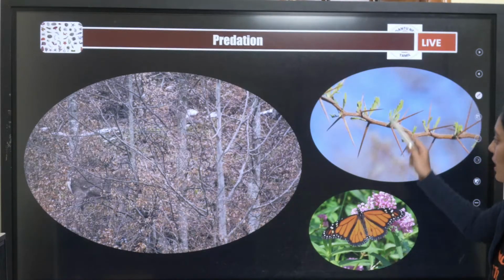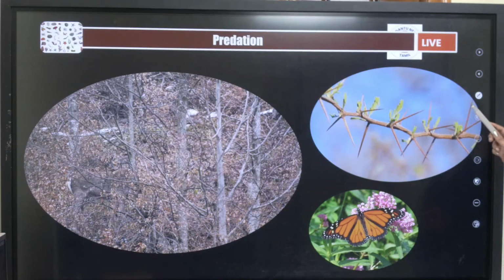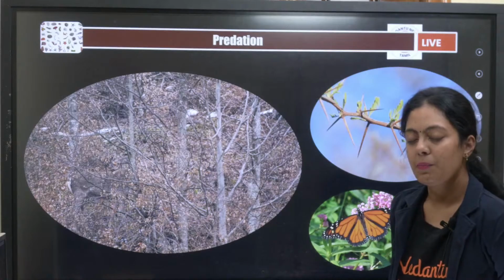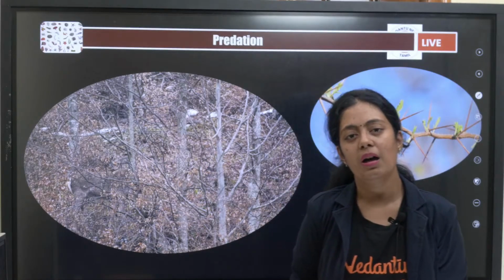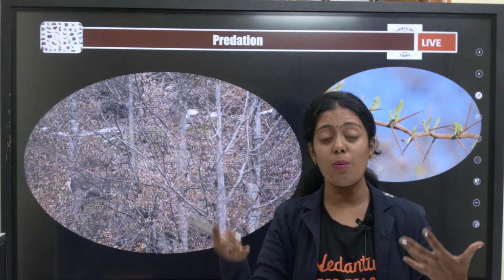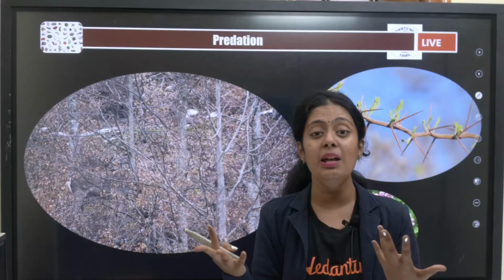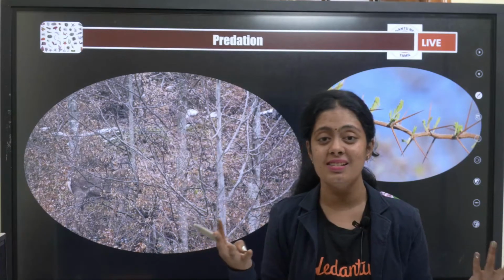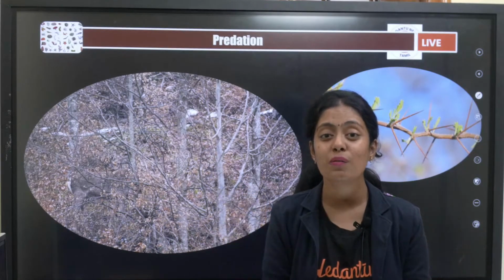Monarch butterfly, you can see the thorns. There are some examples of modifications. Okay, I asked you a question. Let's say there are no lions at all, then what will happen? The deer population will increase greatly. What will the deer do? It will eat up all the grass, right? So there will be loss of greenery.